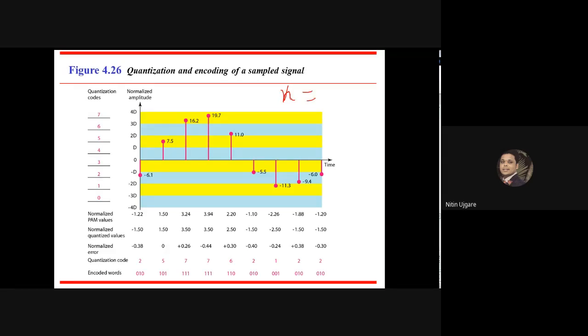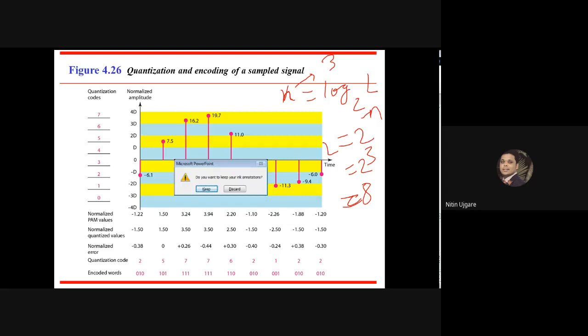The value of n is given to us, that is 3. So the number of bits required to encode the zone is 3. In that case, L is calculated as 2 to the power n, that is 2 to the power 3, which is nothing but 8. So the number of zones, or the number of quantization levels that we are going to use, will be 8.